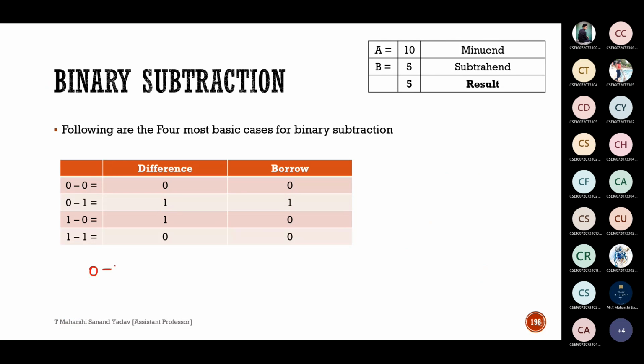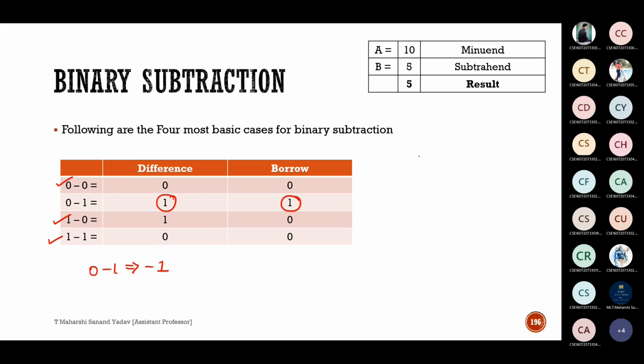0 minus 1 is nothing but minus 1. So what is the 2's complement of minus 1? It is 1 1. So that's the reason I wrote here as 1 1. Rest all these are very easy. 0 minus 0 is 0 0 only. Here 1 minus 0 means 1. Difference is 1. Borrow is 0. And 1 minus 1 is 0 0.